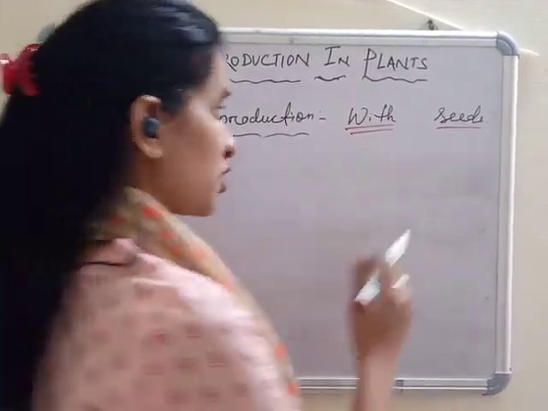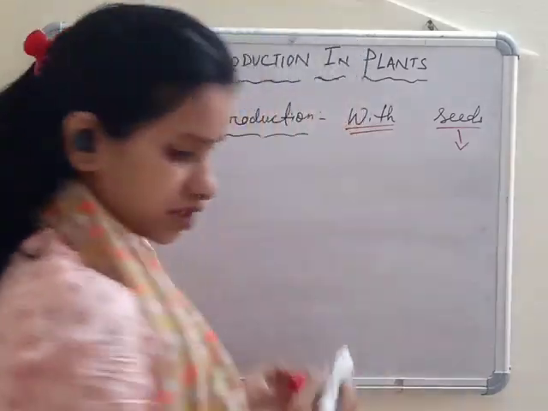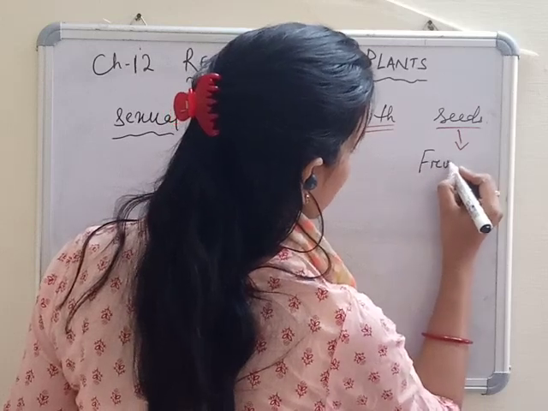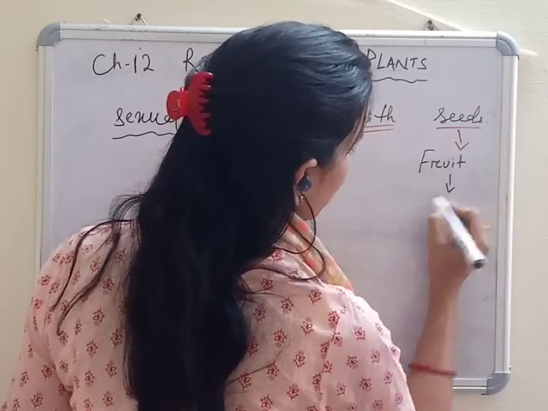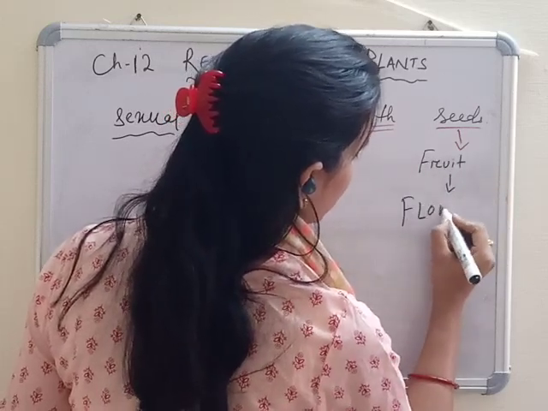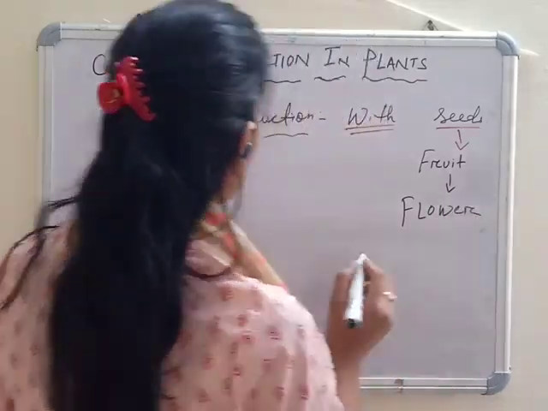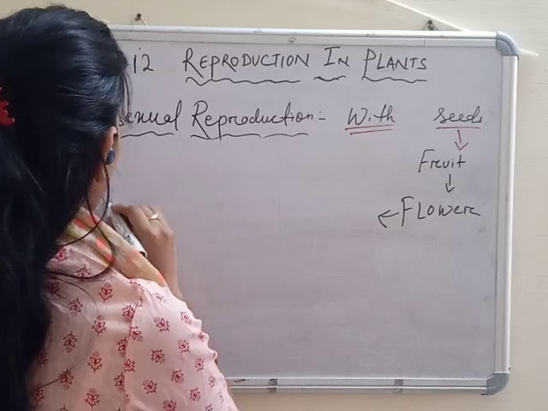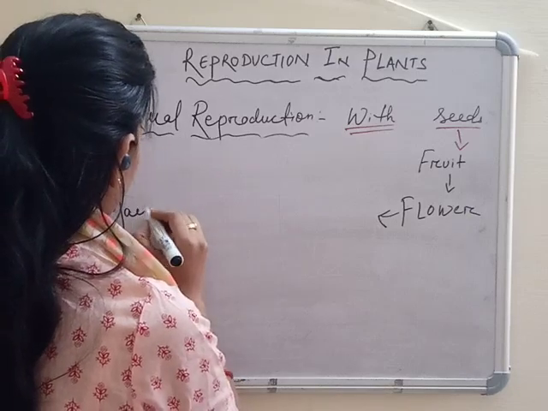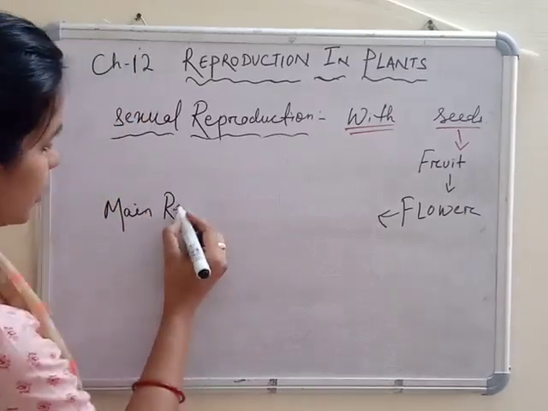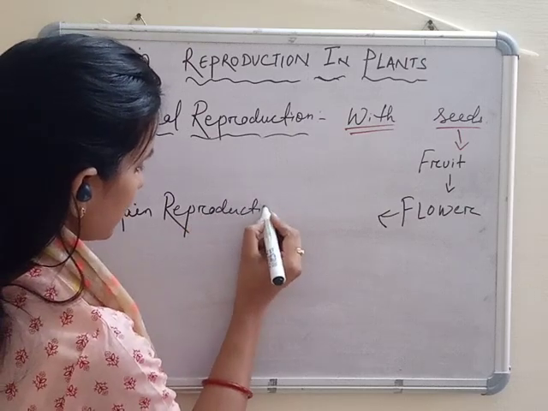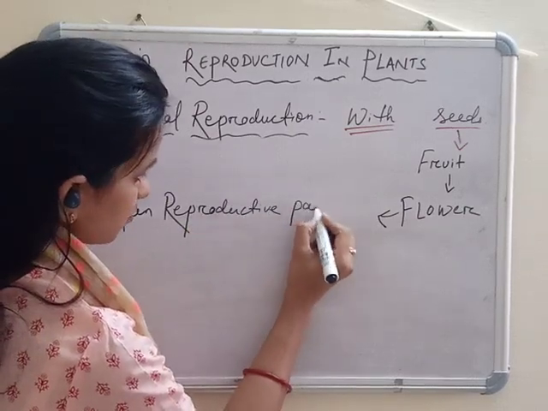When we talk about seed, we are talking about fruit, and from fruit we are talking about the flower. So in sexual reproduction, the flower is the main reproductive part.